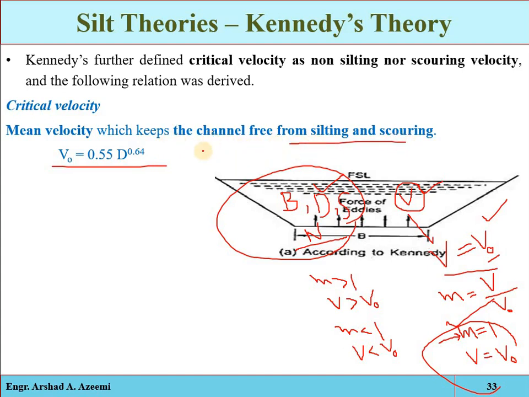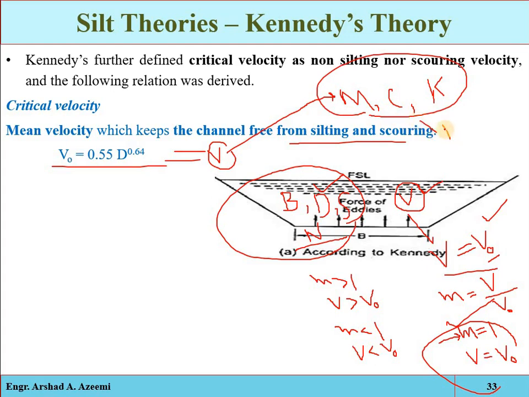Okay, so when you come up with your average or mean velocity, remember that the actual velocity, I hope you have studied this in the hydraulics course, can be determined by the Manning equation, or by the Chezy equation, or by Kutter's equation. Okay, and remember all these equations are functions of the bed width, the depth, slope and roughness coefficient. These four are the variables. So you will have to select such values of these parameters to get the actual velocity equivalent to the critical velocity. Then the channel will be free from silting and scouring.